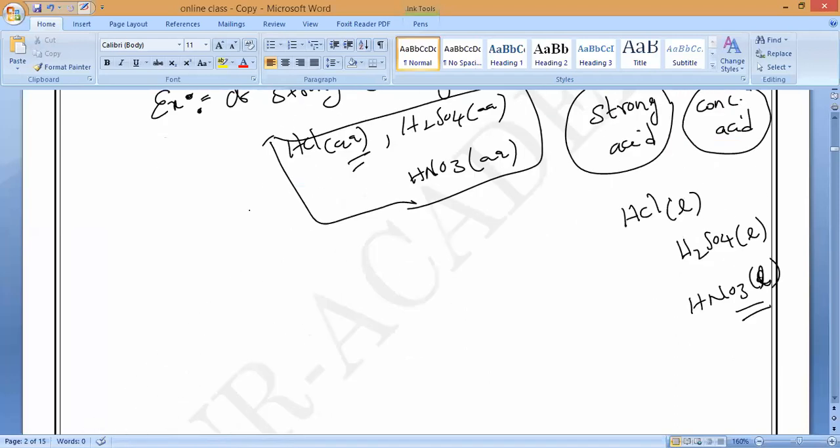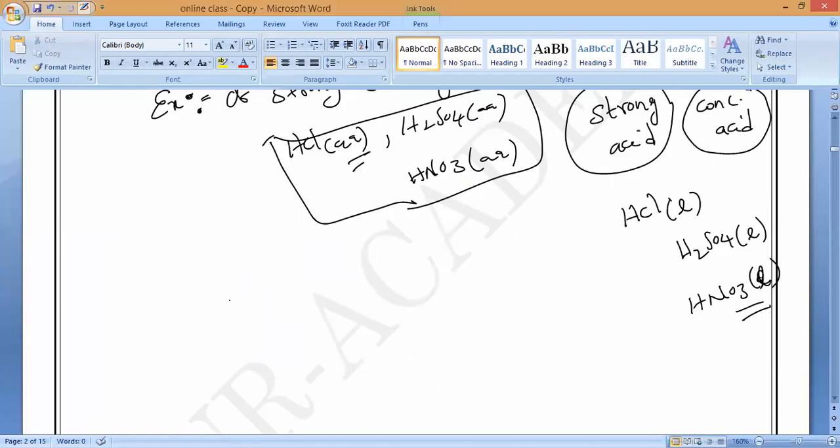Now, this is all about the strong acids. Anybody is having any doubt? Please let me know. Ashika, Arya, Arya is not there. Okay, are you clear with this? Call to Arya. Arya is there. Okay, very good. So now this is.